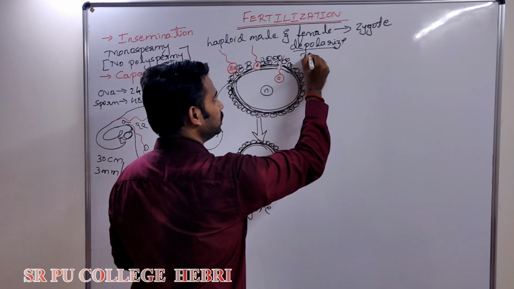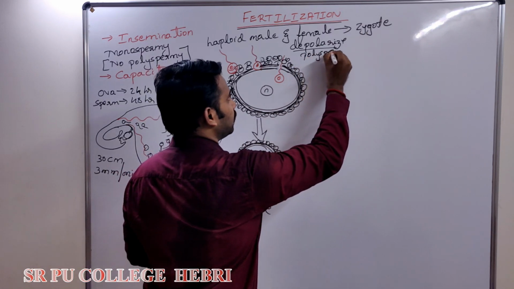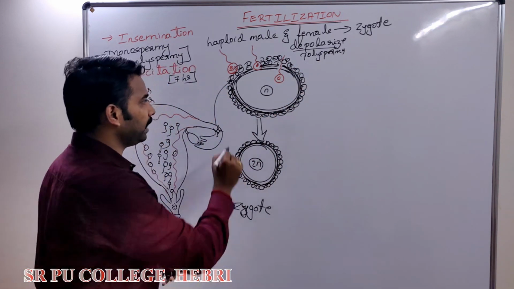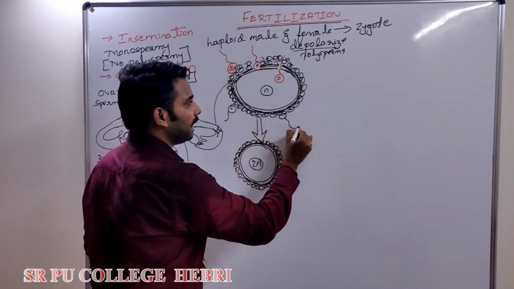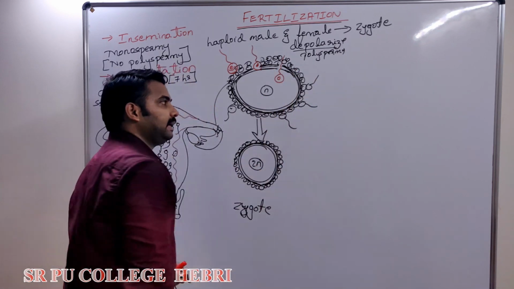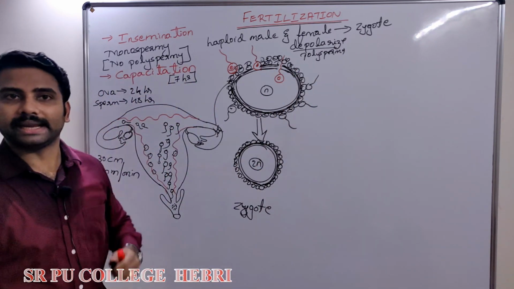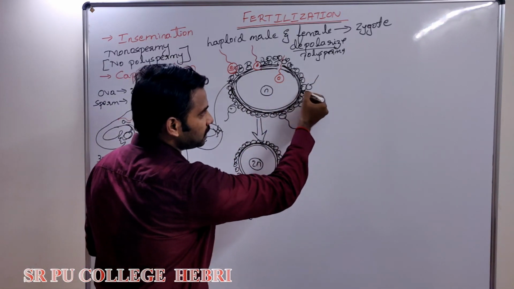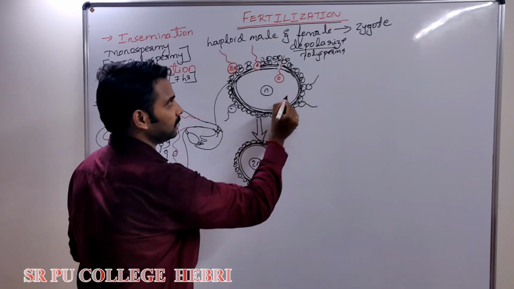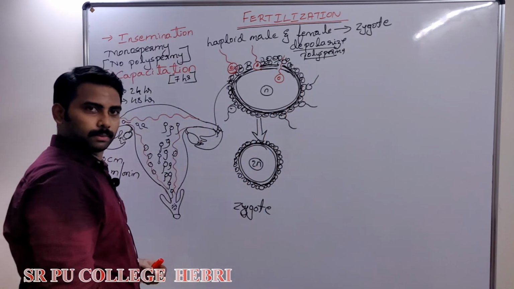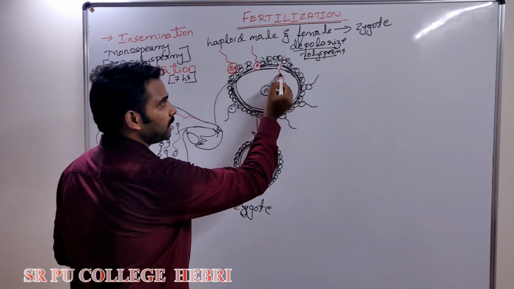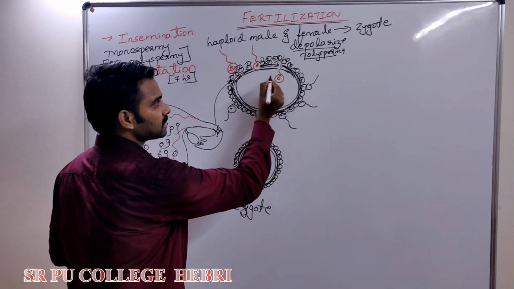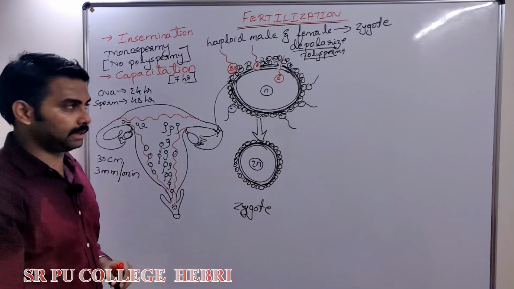I repeat, as sperm enters inside, the plasma membrane of the ova depolarizes. Why? To prevent polyspermy. The depolarized oolemma prevents the entry of additional sperm. 99 other sperms are also trying to enter inside. The depolarization and the changes that occur in the zona pellucida prevent what? Polyspermy.